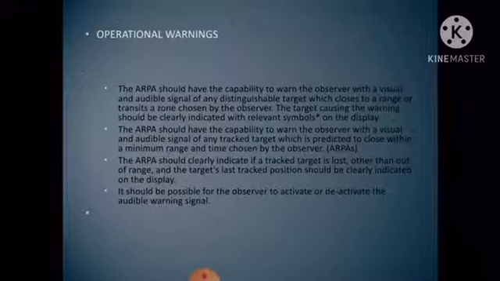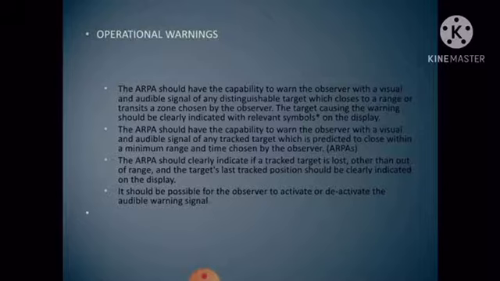Next is operational warnings. So the ARPA should have a capability to warn the observer with a visual and audible signal of any distinguishable target which closes to a range or transits a zone chosen by the observer. The target causing the warning should be clearly indicated with the relevant symbol on the display. The ARPA should have capability to warn the observer with a visual or audible signal of any tracked target which is predicted to close to a minimum range at a time chosen by the observer.